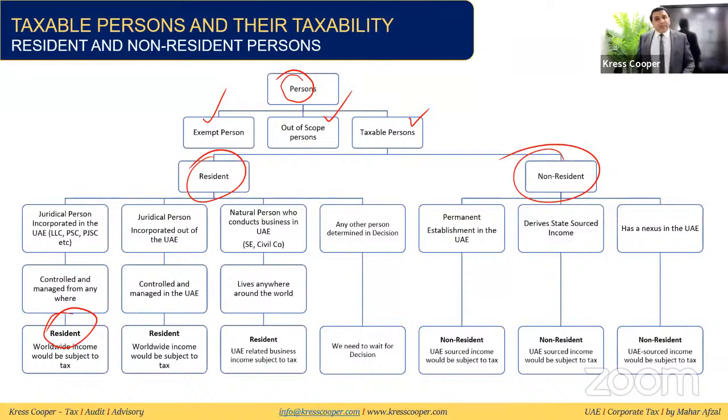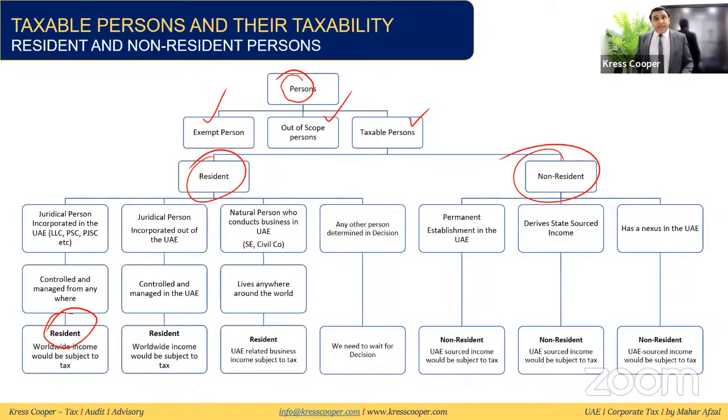Now, this juridical person, this company, might be out of UAE. In case the company is out of UAE, then we need to look into whether this company is being managed and controlled from the UAE. If this company is being managed and controlled from the UAE, then it will be considered resident and the worldwide income of this company will be subject to tax as well in UAE. Suppose we have one company in Europe, but the decision making is happening in UAE. So the European company will be subject to tax in UAE.